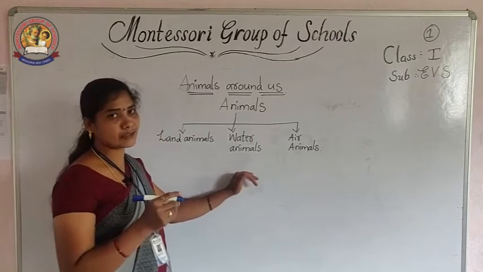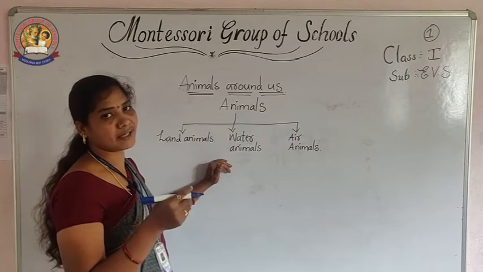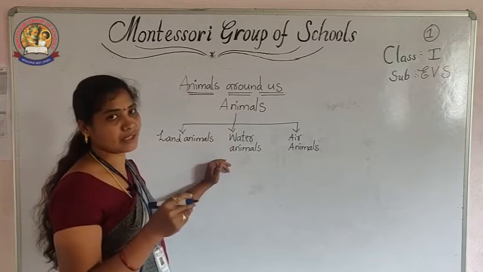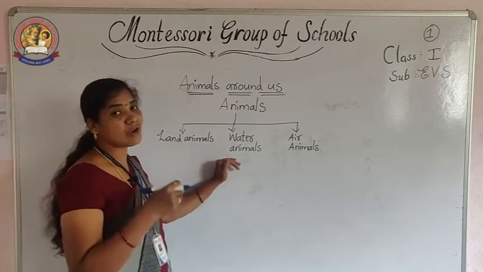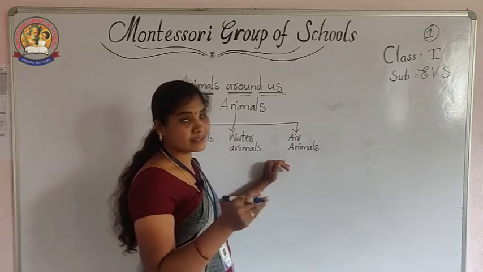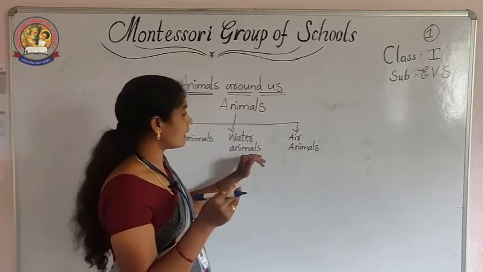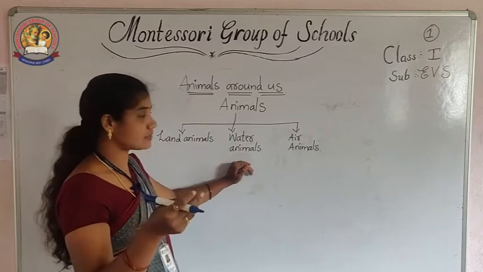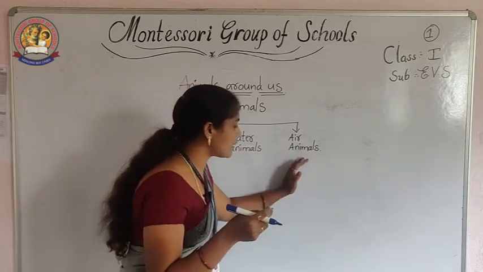Okay, again listen in Telugu. Animals, ఎక్కడ అవి ఉన్నాయో దాన్ని బట్టి, ఎక్కడ అవి నివసిస్తున్నాయో దాన్ని బట్టి animals three types ఉంటాయి. One is land animals, which are living on the land. Next, water లో ఉండే animals, the animals which are living in the water. Next, air: some animals are flying in the air, no? So like that, air animals. So according to the surroundings where the animals are living, animals are categorized into three types: land animals, water animals, air animals.